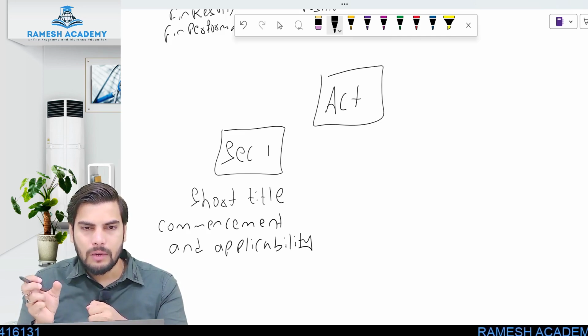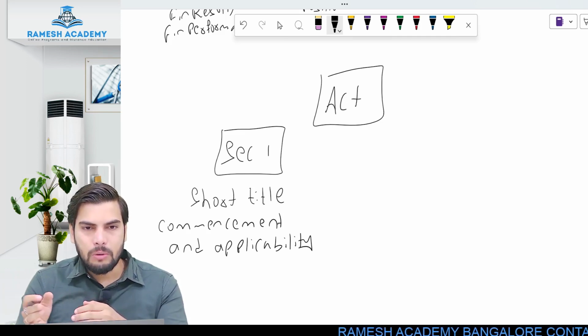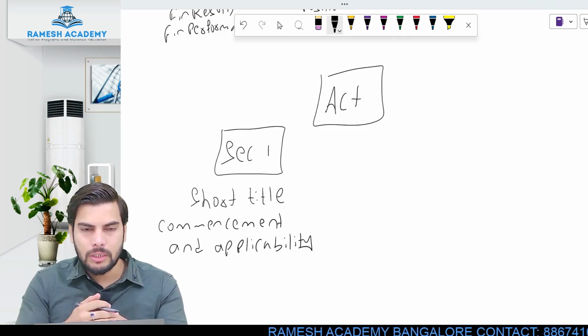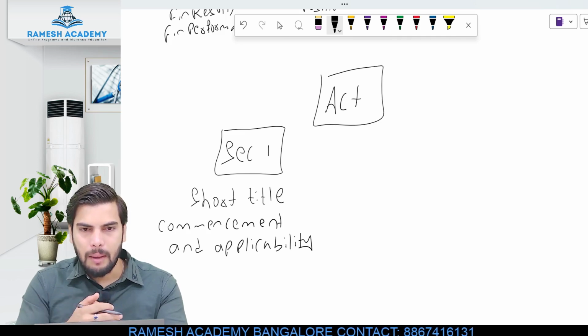You guys would have heard this, right? This law will be called the Companies Act 2013. It will commence from 1st of so and so date. And it will be applicable for the whole of India, including or excluding Jammu and Kashmir. You would have heard these things, right? Correct. So that is section 1. Section 1 mainly talks about short title, commencement and applicability.